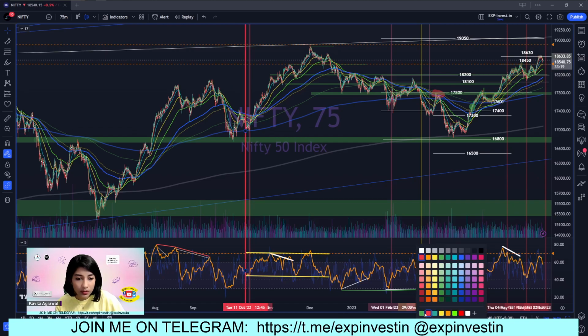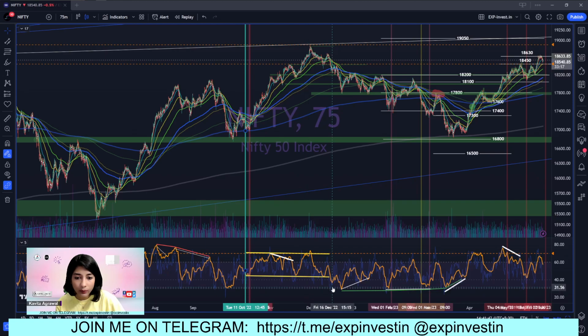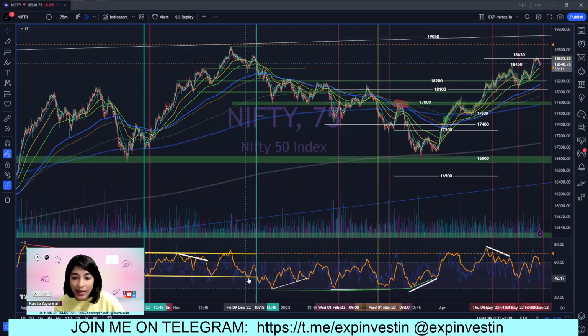So I'm going to make this totally solid, and I'm going to mark it with these teal vertical lines. Now you can see within the teal vertical lines that as long as RSI was above the level of 40, there was a very strong bull trend in Nifty also.